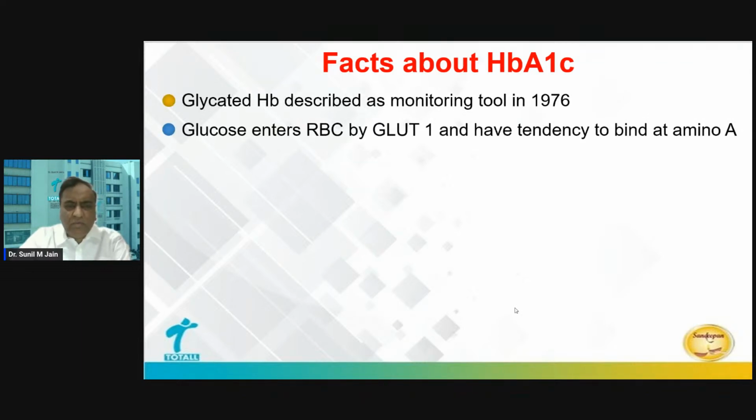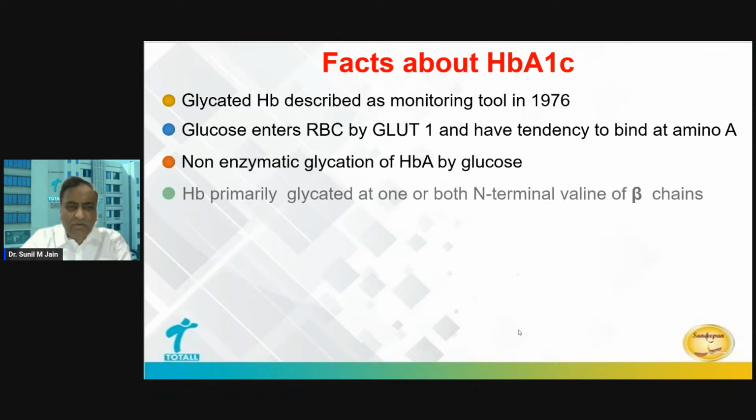So, this is a hemoglobin which is bound to glucose, and this became an important tool for monitoring in the last 2 to 3 decades. And we know that glucose enters RBCs and has a tendency to bind to amino acids on the hemoglobin molecule. This is a non-enzymatic glycation, and glucose basically can bind to any amino acid on hemoglobin protein chains.